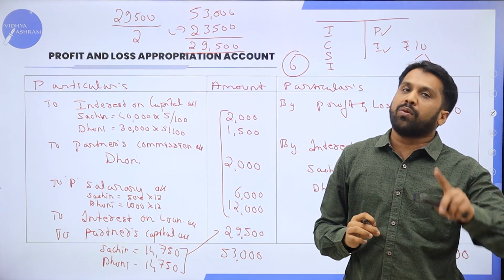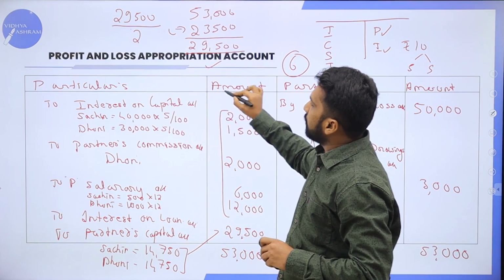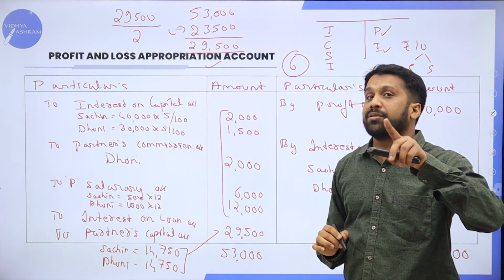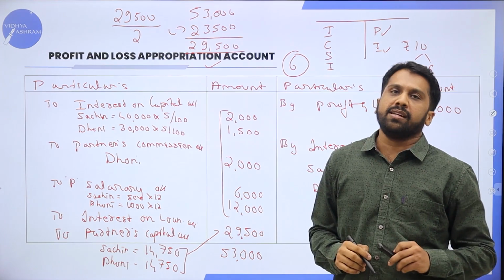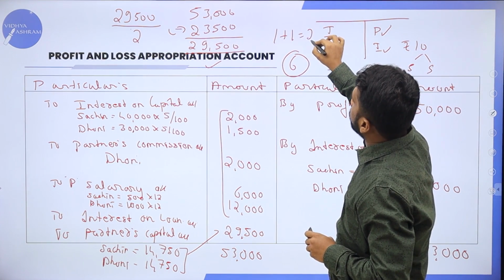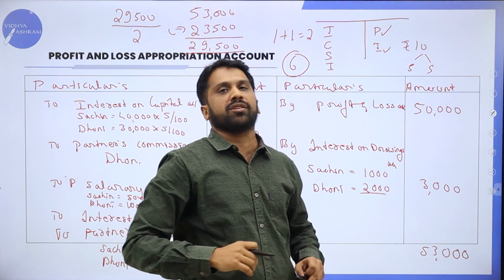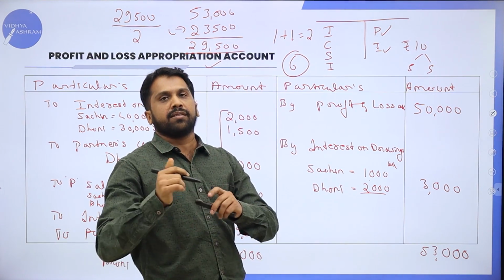Always remember, while doing a problem, the heading is a must, your particulars and amounts are a must, as well as all your calculations are compulsory. Even though it is 1 plus 1 is equal to 2, you have to mention that it is 1 plus 1. Clear?